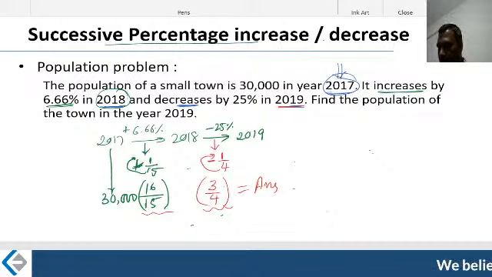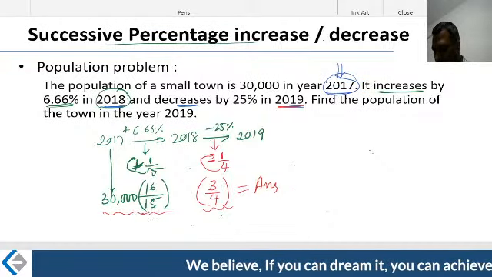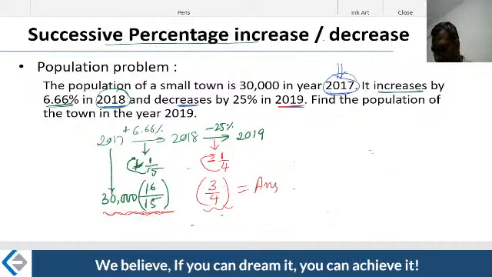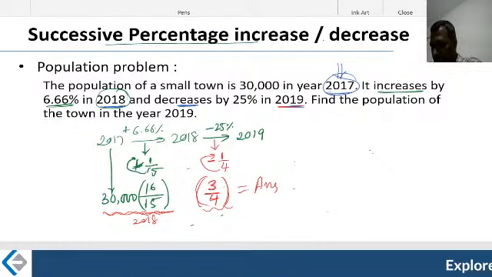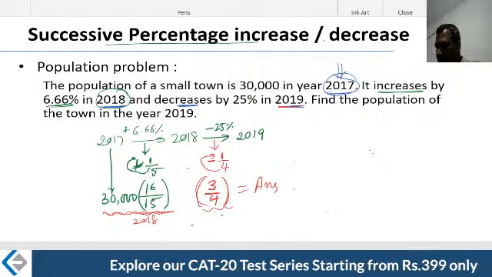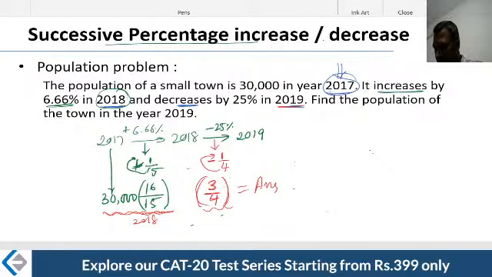If I wanted the population in 2018, I could have stopped at this particular bracket. Since I wanted 2019, this was the figure for 2018. I said that this has to further decrease, by 3/4 of the number, which leads me to the 2019 figures. Now, this is the final calculation that is required, which can be simplified from here.